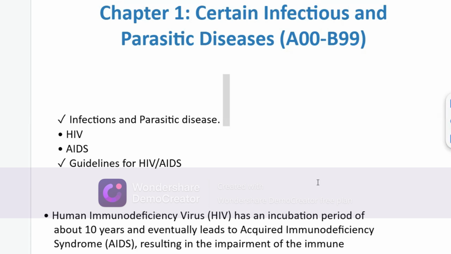Today we will discuss the ICD-10 guideline, that is chapter 1, certain infectious and parasitic diseases. That code range is A00 to B99. So first we will discuss some guidelines related to infections and parasitic diseases that will help you understand the International Classification of Diseases, 10th revision.